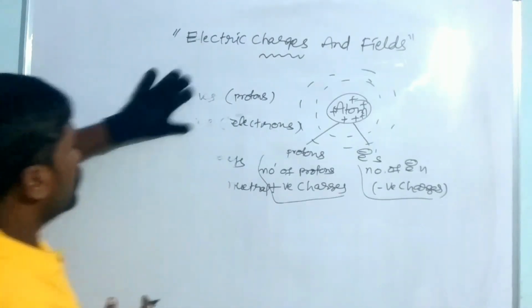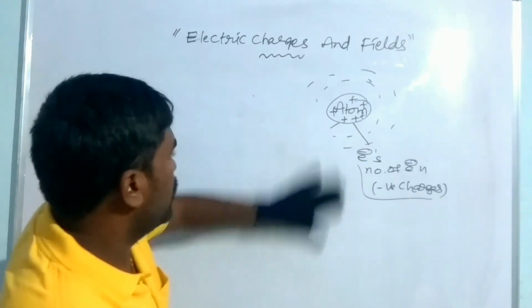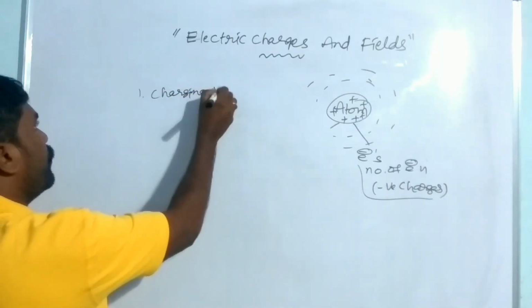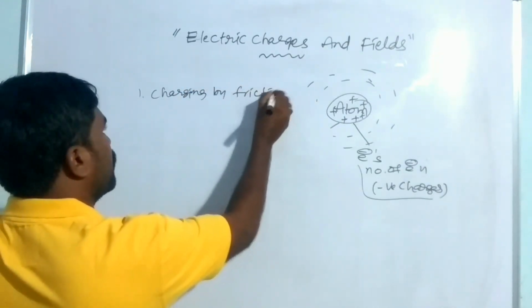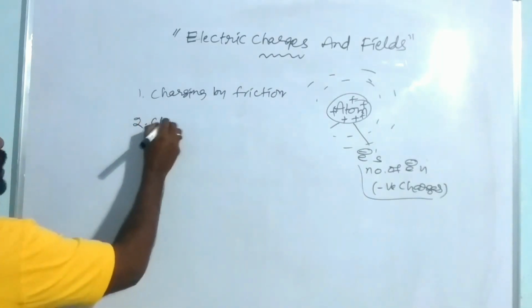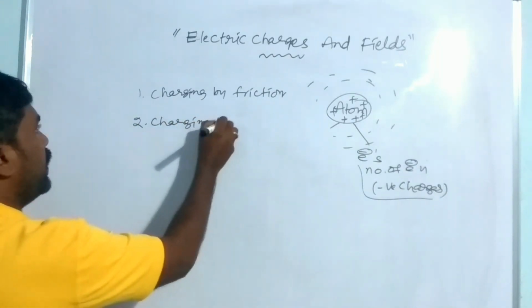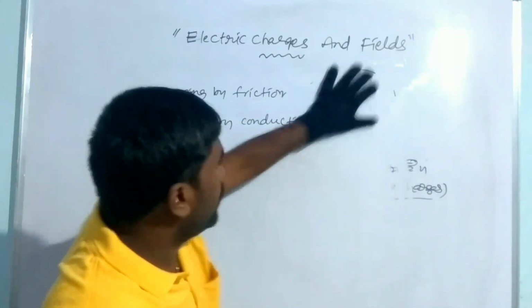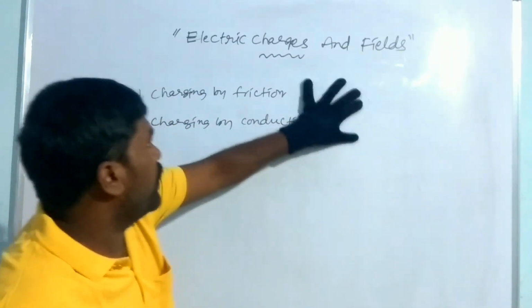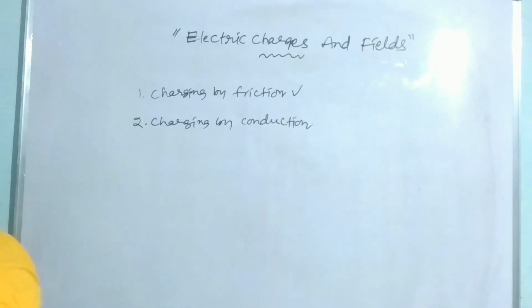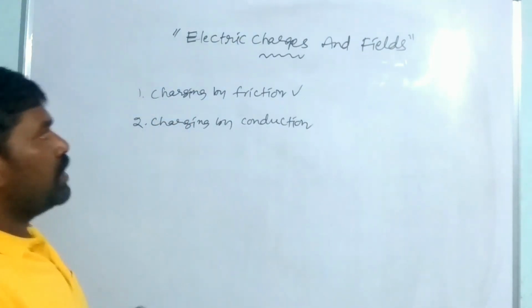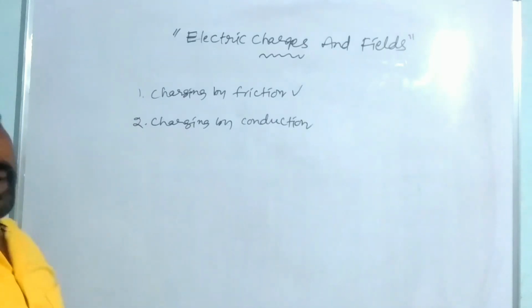Now we are going to learn how charges are delivered from one body to another body. There are some methods. The first one is charging by friction, and the second one is charging by conduction. Commonly, whenever a plastic body is rubbed with some woolen object, some charges will be transferred from one body to another.